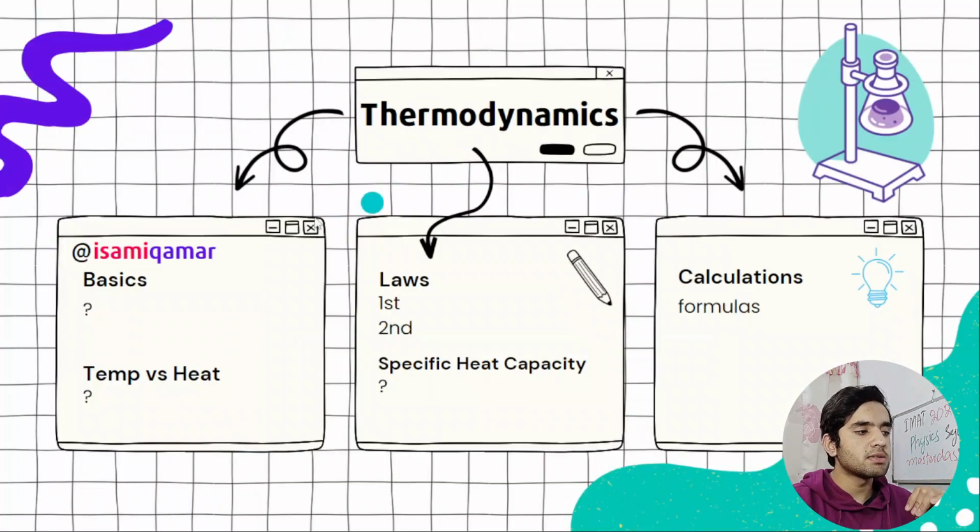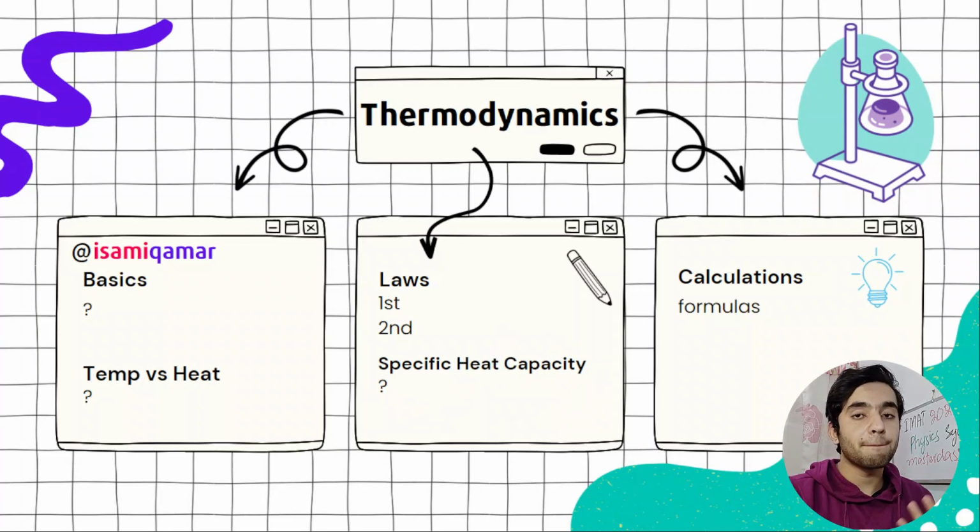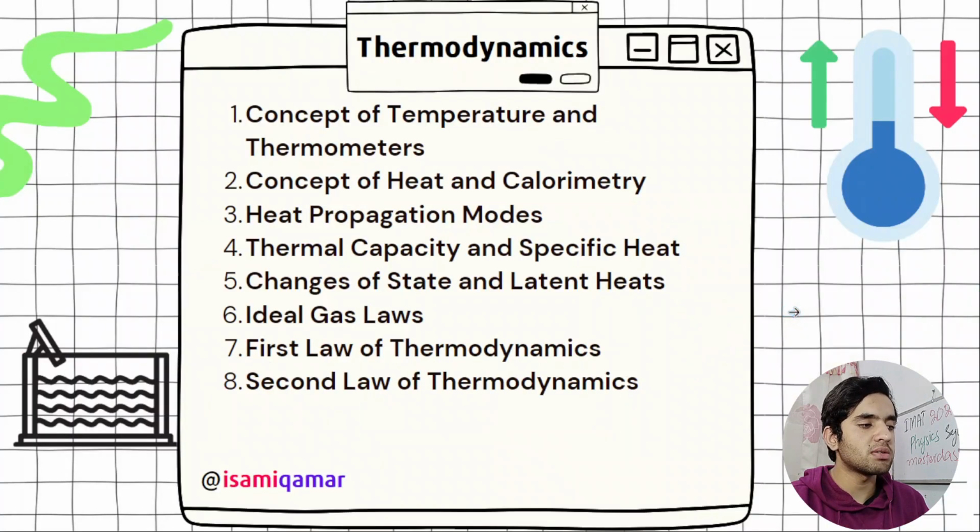Then we have got thermodynamics basics. You need to know the basics of thermodynamics, temperature versus heat. I have added my notes. We are going to look at that, and I'm going to explain. Then you need to know the laws, first law, second law. There is also the zeroth law. That's not mentioned in the IMAT syllabus, but you need to know the first and second law. And then we have got specific heat capacity. This is very important. From this topic, there are going to be questions, problems, calculations. We need to remember some formulas. Let's go ahead and see what we need to know.